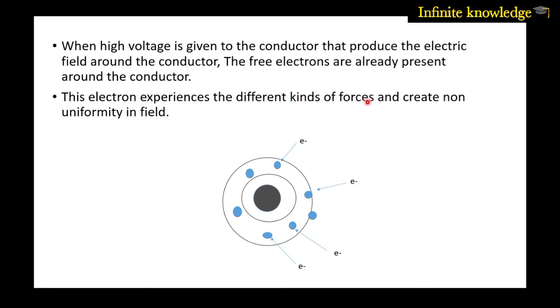These electrons experience different kinds of forces and create a non-uniform field. It means these electrons are randomly arranged in this field, and the field surrounding the conductor causes different forces on these free electrons. So what happens due to that? You can see the neutral molecules are also present in the surrounding air with the electrons.